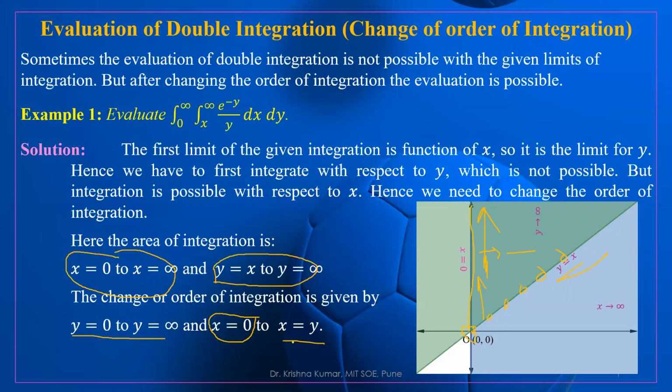So the upper limit of x is equal to y. Now in this manner, we are able to change the order of integration. So how can we write it? x is equal to 0 to infinity and y is equal to 0 to x, e to the power minus y upon y, dx dy can be written as, now here x is constant, so y is constant and x is variable. And now we can integrate it. Let us integrate it.